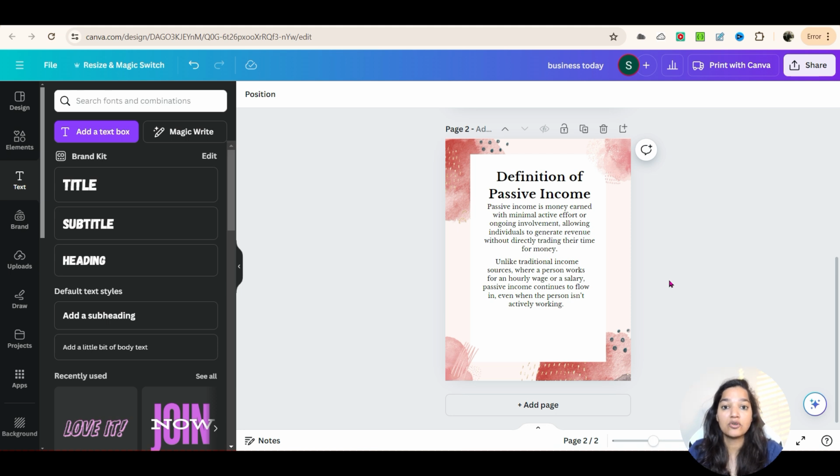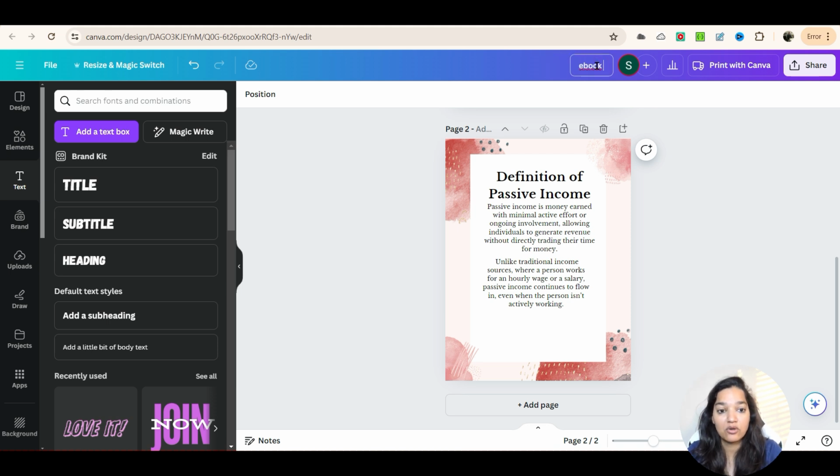So this is how you can create an ebook, and you can create ebook up to 100 pages within Canva itself. But let's say you want an ebook that is more than 100 pages. All you need to do is basically duplicate it and write the remaining contents on a different ebook, and then you can use PDF mergers, which can merge the contents of two documents together. So you can use tools like that to merge the contents, but in Canva you can create ebooks for about 100 pages, and you can use these ebooks to sell on platforms like Amazon or in exchange for email addresses from your audience. So once you're ready, this is how you save the ebook here.